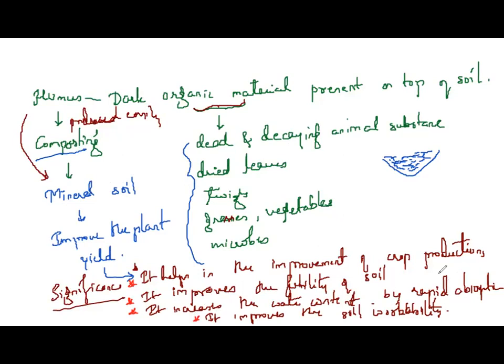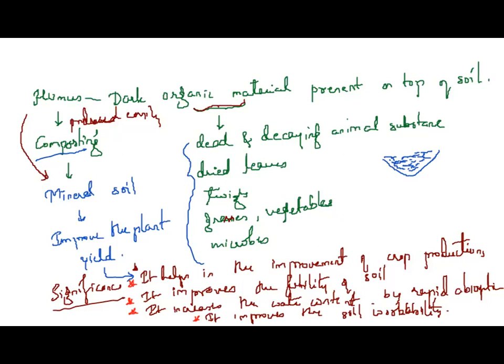So this is humus. What is the reason why humus should be present? Humus should be available because it will give all these benefits to the soil. Once the soil becomes fertile, what happens? We can grow a very good number of crops. Therefore, it is very important. Fine.